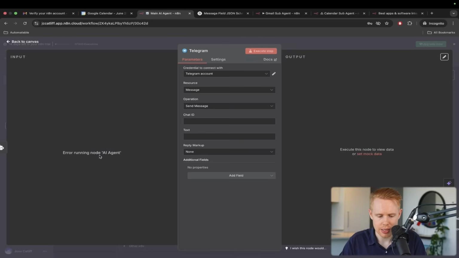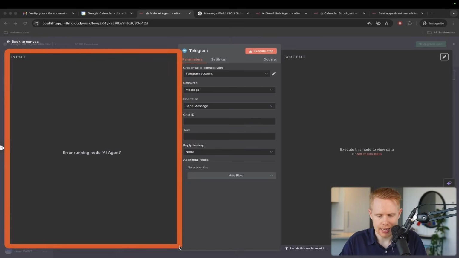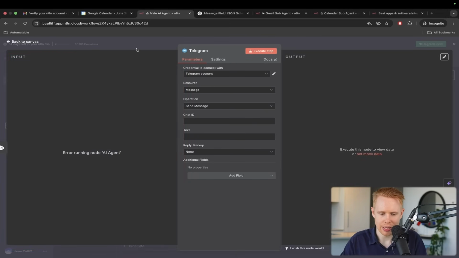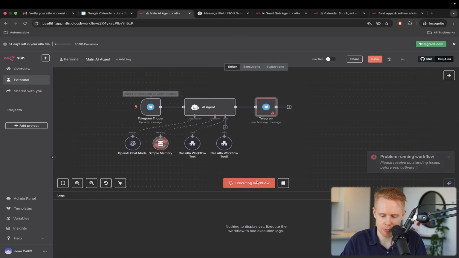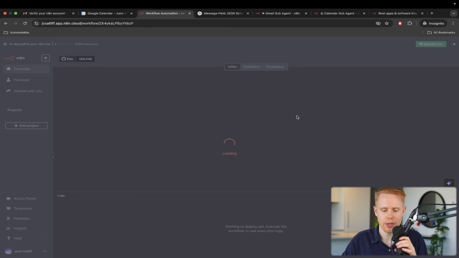Now, the only problem is that we don't have anything in the input section here, and so we can't technically map anything in. The reason why is because this AI agent here never actually was successful. It didn't pass the data back and forth. So we're going to fire this workflow again and just make sure that the data comes through. Oops, I'm going to save this and refresh the page. It just looks like it's bugging a bit.